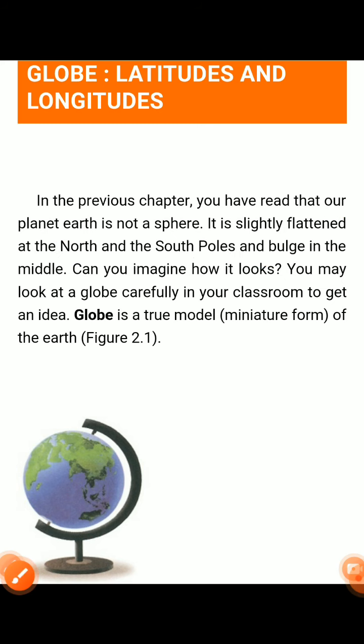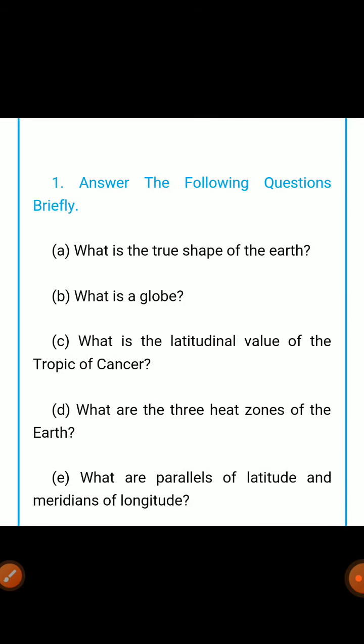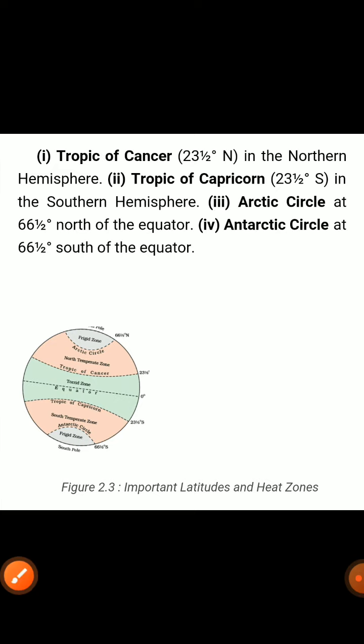Now what is the third question? What is the latitudinal value of the Tropic of Cancer? Here is also the same question that we will discuss now. We will discuss now the third, the C and D question numbers. What is the latitudinal value of the Tropic of Cancer, and what are the three heat zones of the Earth? So we can discuss from here.